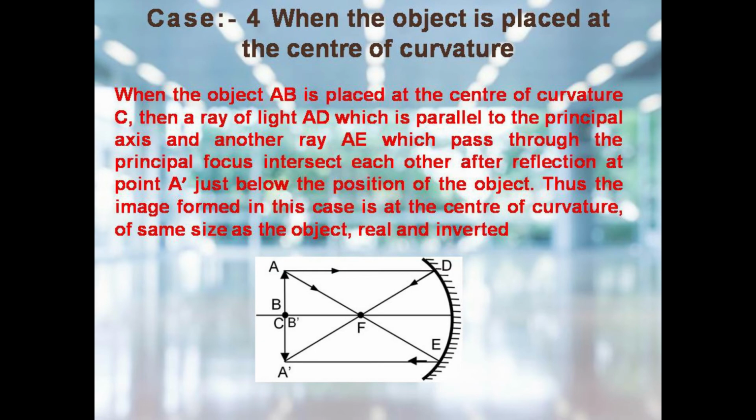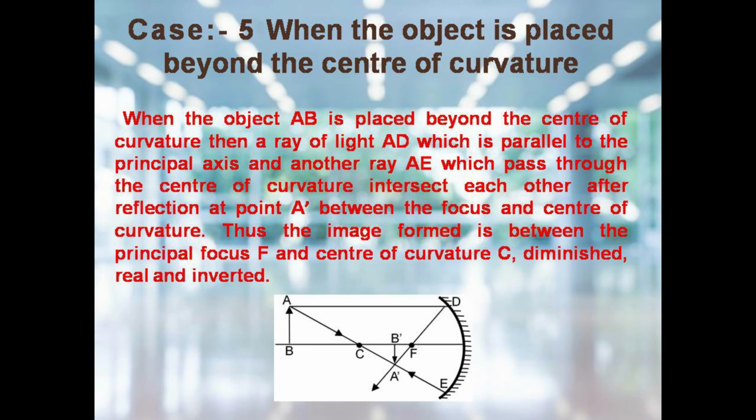4. When the object is placed at the center of curvature. When the object AB is placed at the center of curvature C, then the ray of light AD is parallel to principal axis and another ray AE, which passes through the principal focus, intersect each other after reflection at point A dash, just below the position of the object. Thus, the image formed in this case is at the center of curvature, same size, real and inverted.